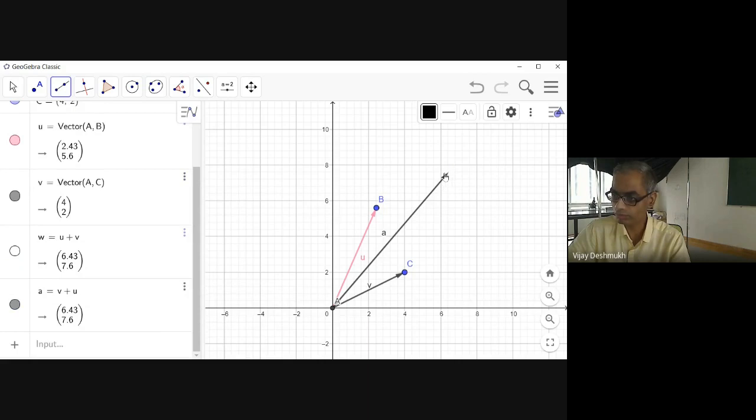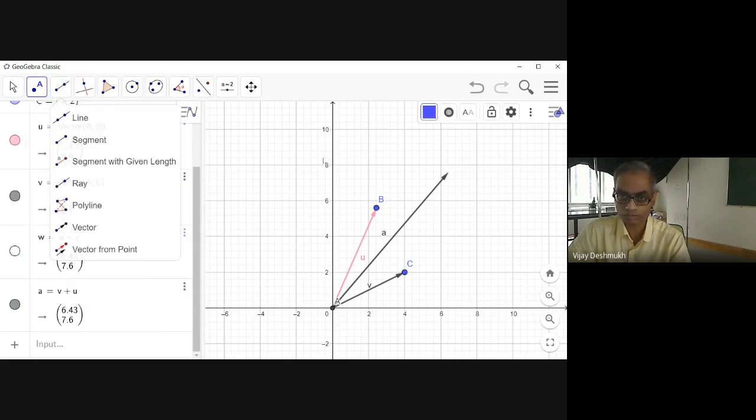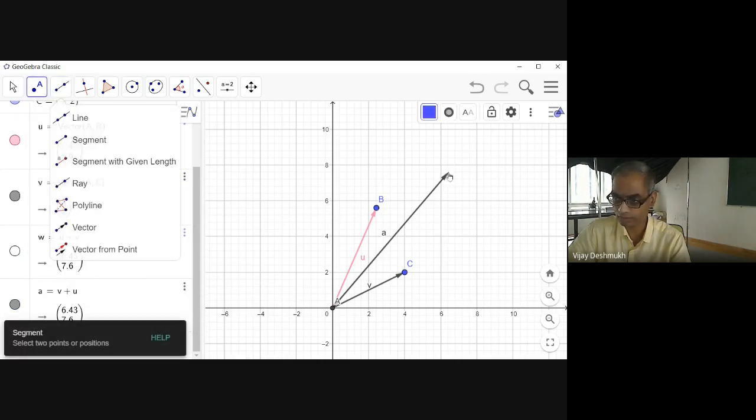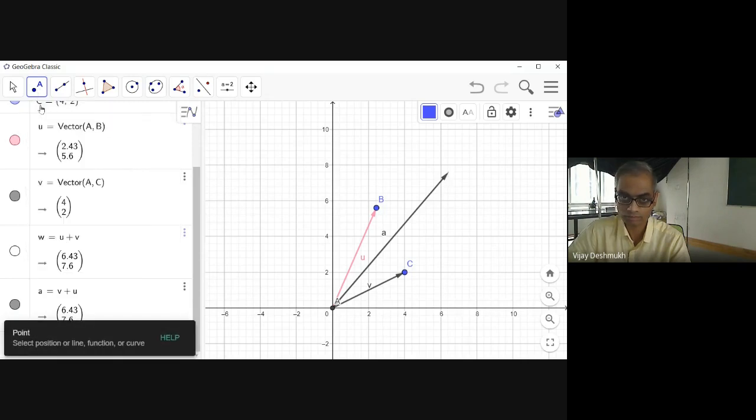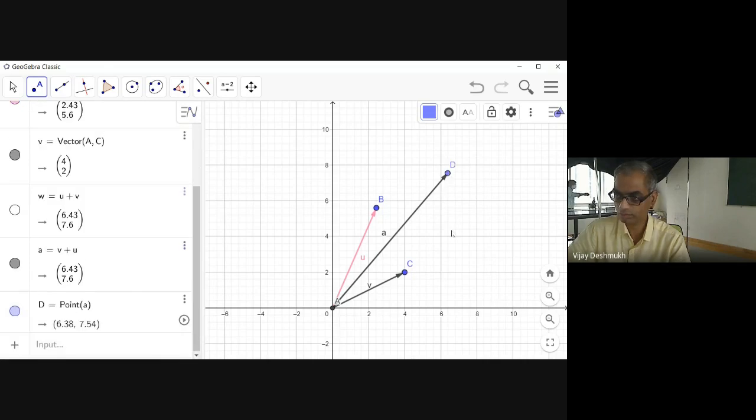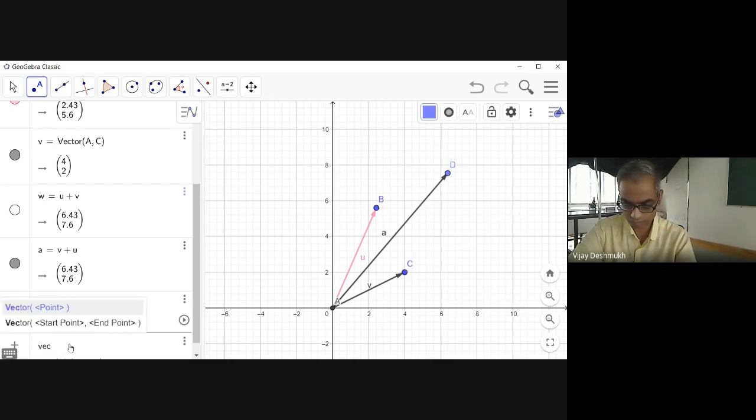Let me put some point here so that we can put some vector. Point D. Now I will put vector CD, and if the vector CD is the same as that of AB, then we can say that V plus U is also the same, right? So vector C comma D.